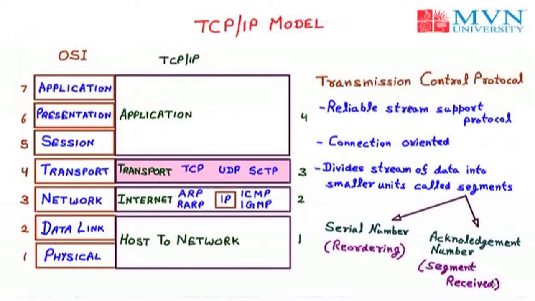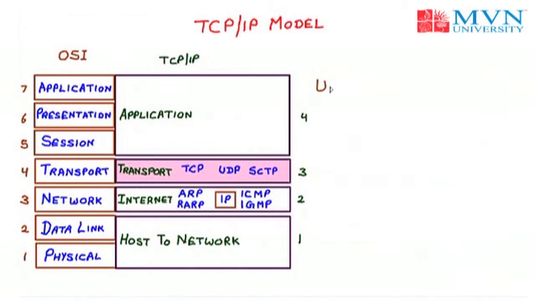Now the next protocol we will discuss is UDP, which stands for User Datagram Protocol. UDP is completely different from TCP. As TCP is connection oriented, UDP is connectionless. If you take the example of Wi-Fi, that is an example of UDP. So any wireless media comes under the UDP protocol.